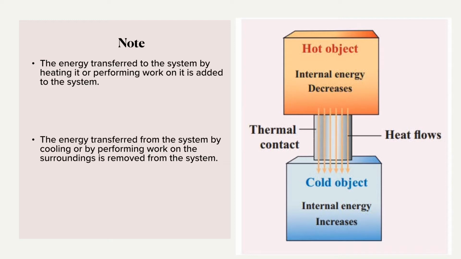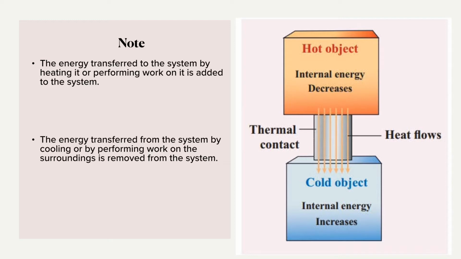Second point: the energy transferred from the system by cooling or by performing work on the surroundings is removed from the system. So if it is cooled down, we are going to remove that energy from the system. And one more thing: work done on the system will be added, and work done by the system on the surroundings will be subtracted from the system.